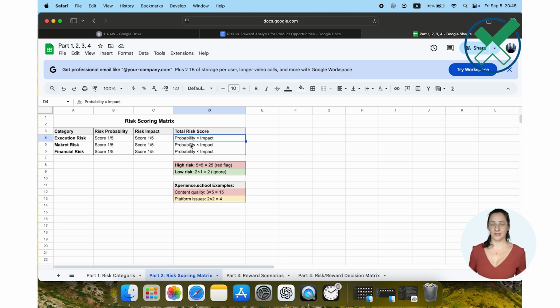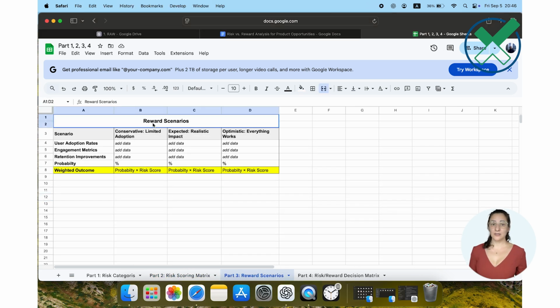Content quality risk? Probability 3, we might mess it up. Impact 5. Nobody would pay for bad content. Score 15. That's significant. Platform technical issues? Probability 2, we can handle it. Impact 2, we could fix it. Score 4. Not worried about that.